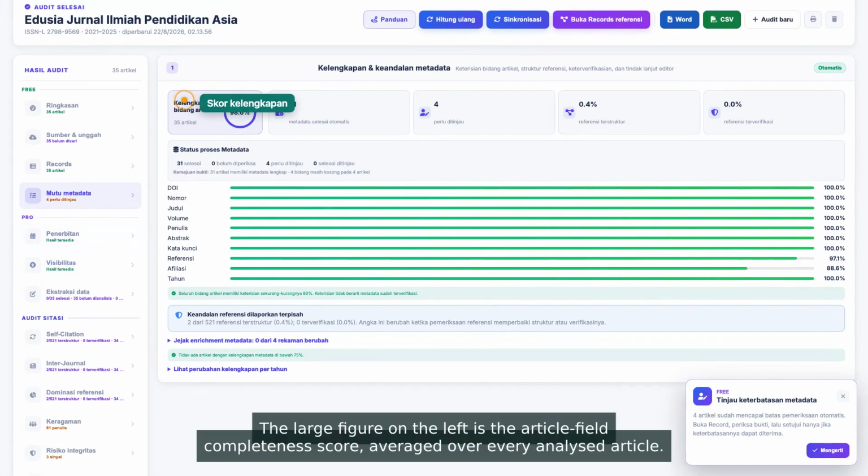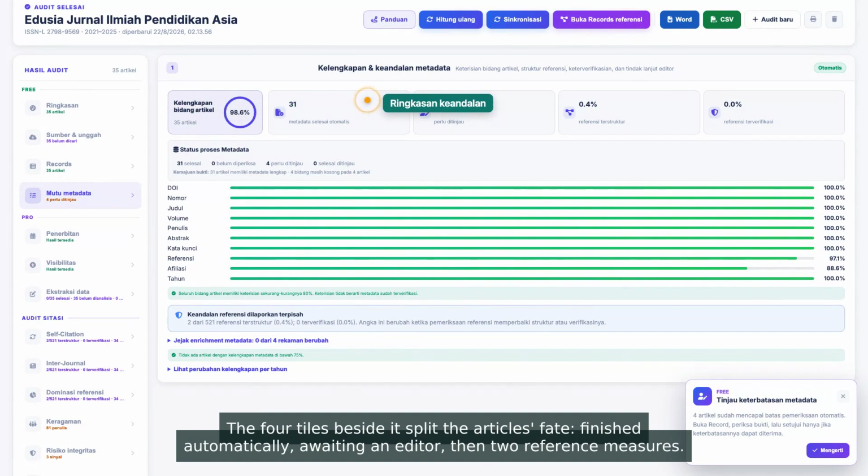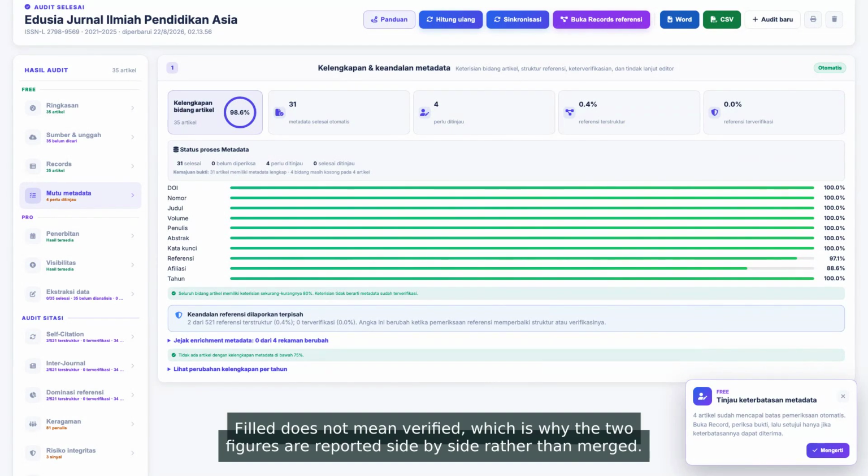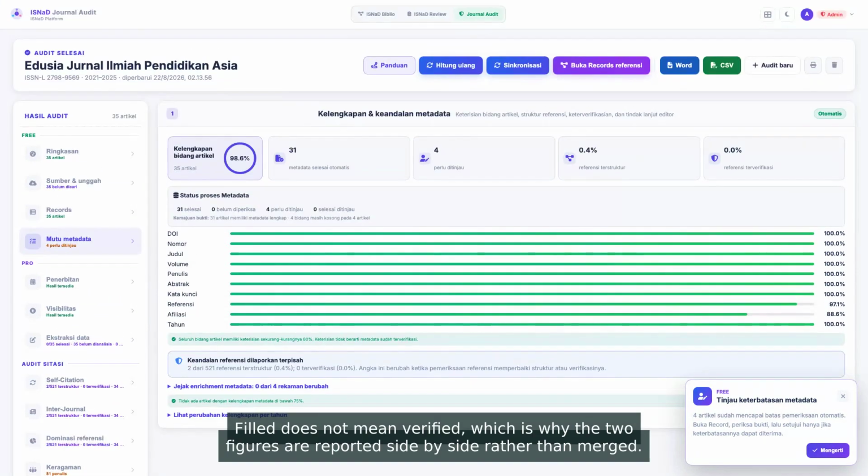The large figure on the left is the article field completeness score, averaged over every analyzed article. The 4 tiles beside it split the article's fate: finished automatically, awaiting an editor, then 2 reference measures. Note the distinction. Completeness measures what is filled in. Assurance measures what has been proven correct. Filled does not mean verified, which is why the 2 figures are reported side by side rather than merged.